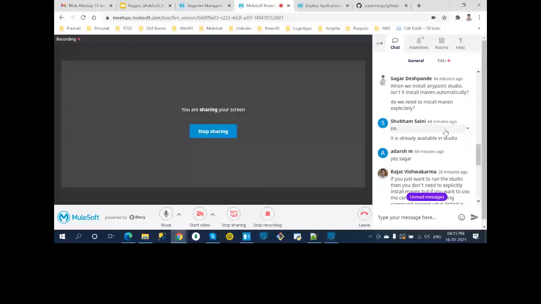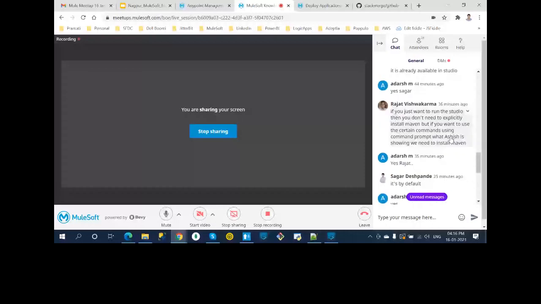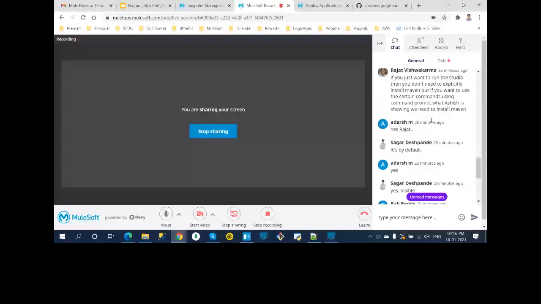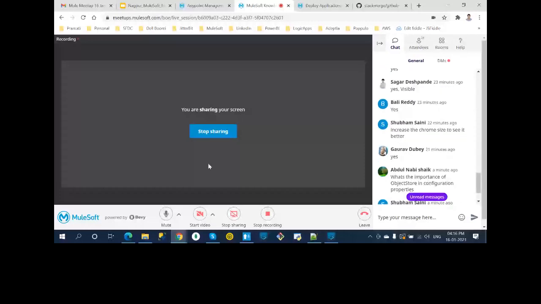So we need to install Maven explicitly. I think Rajat already answered this. For installing into the M2 local repository, or if you want to perform some Maven commands, then definitely we need it.